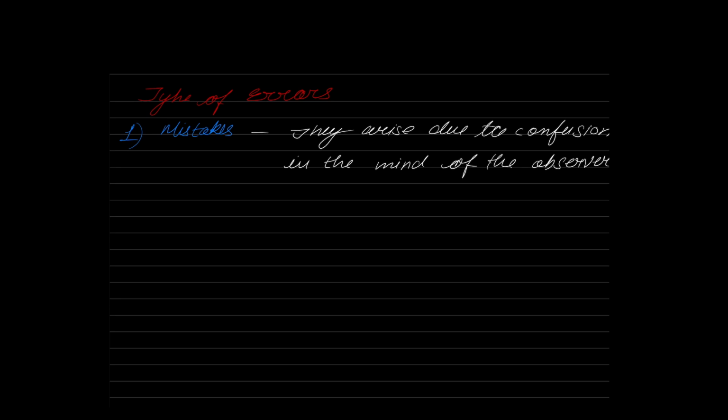So that can lead to mistakes, because if your leveling staff is not truly vertical, whatever values you measure may not be correct. Yes or no? So that is a mistake. Now, the important question is, can I eliminate this mistake? Can I correct this mistake? Absolutely yes. You can correct the mistakes.